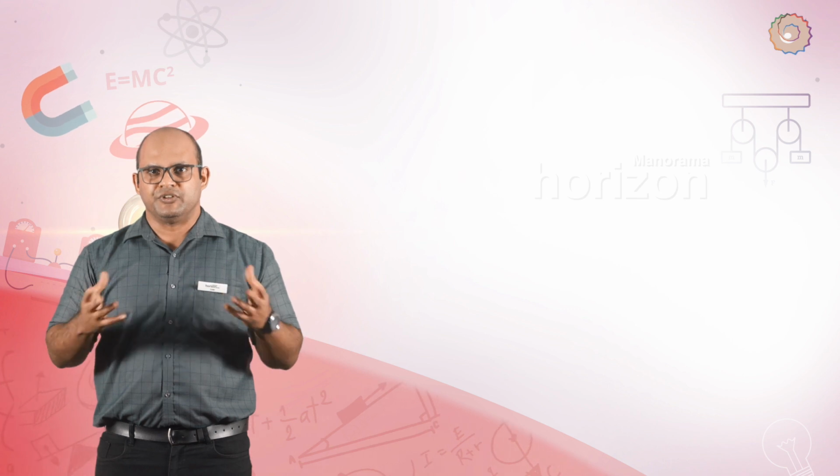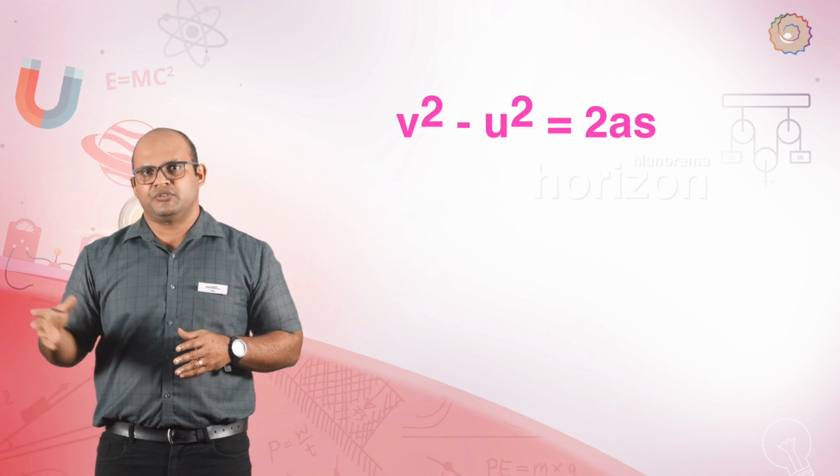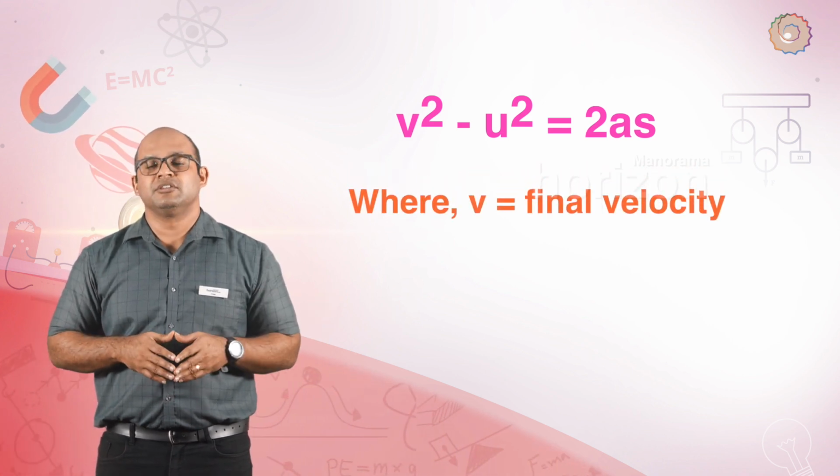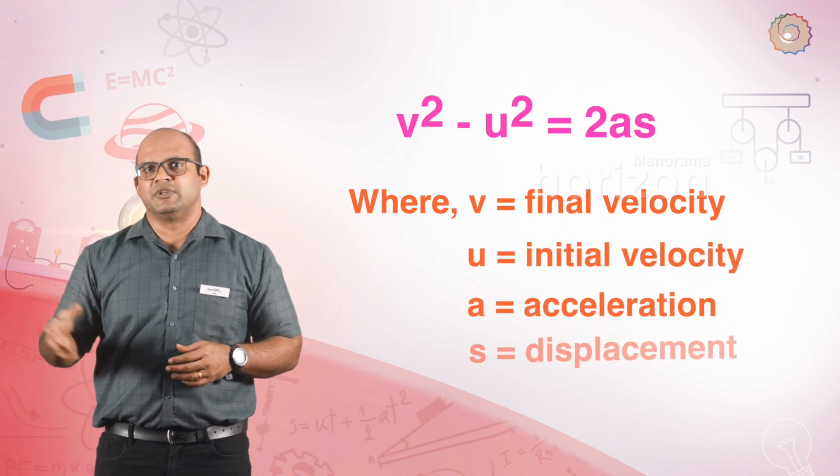We just learned that the kinetic energy of an object is equal to half multiplied by the mass of the object multiplied by the velocity squared at that instant of time. Let's take a closer look at this formula and how it came into existence. If we refer to a previous chapter, we know that the position and the velocity of an object can be linked using a particular equation, which is v squared minus u squared is equal to 2as, where v is the final velocity of the object, u is the initial velocity of the object, a is acceleration, and s is displacement.